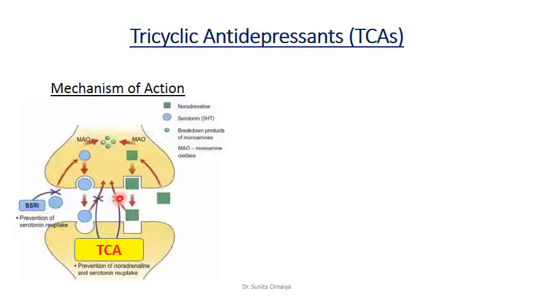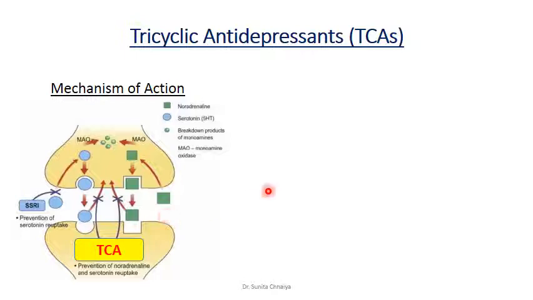That reuptake inhibition can increase monoamine levels at presynaptic terminals. Increased levels can increase binding to the respective receptors, and that may increase the action. They can improve the symptoms in case of depression. They can not only block the reuptake of these monoamines, but additionally they can also bind to alpha receptors, histaminergic receptors, and cholinergic receptors. Binding with the other receptors may lead to the development of side effects.